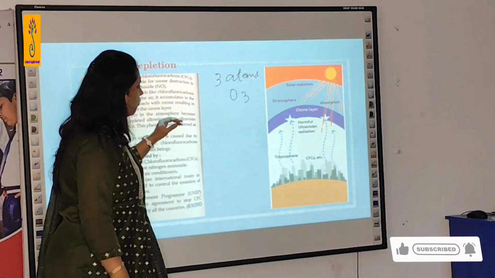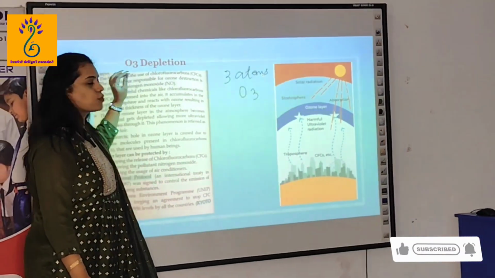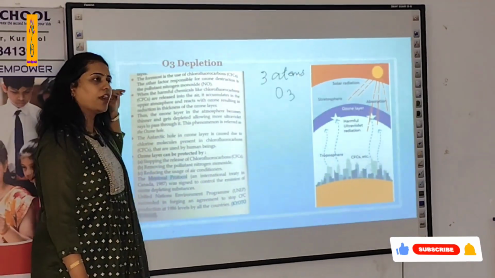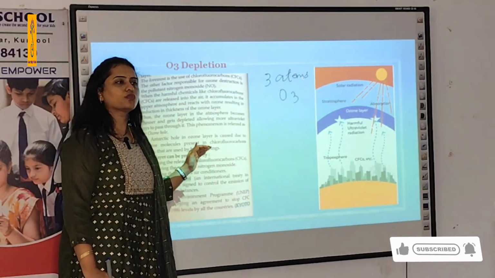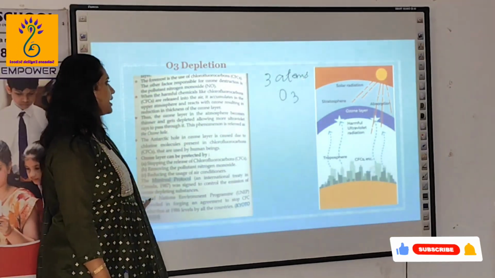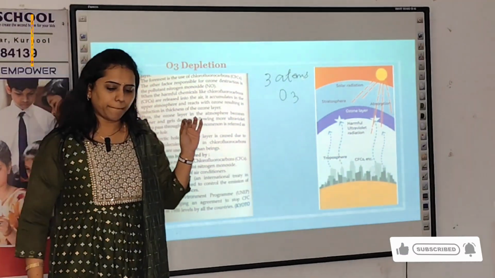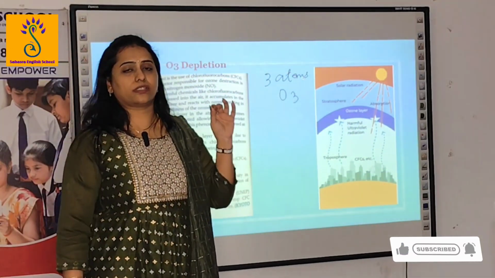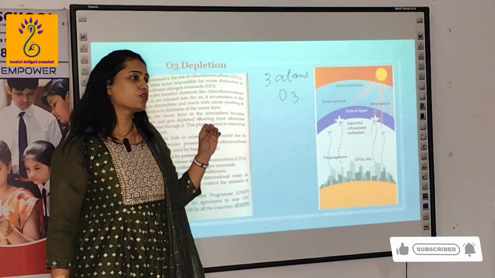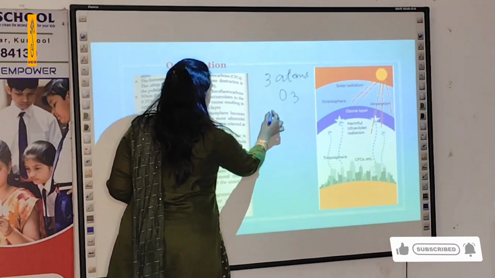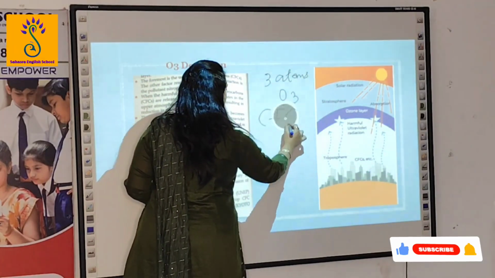So, what do you mean by ozone depletion, and what steps are taken for this ozone depletion? We'll look into that in detail. So which is the main thing which is involved in this ozone depletion? Those are chlorofluorocarbons.